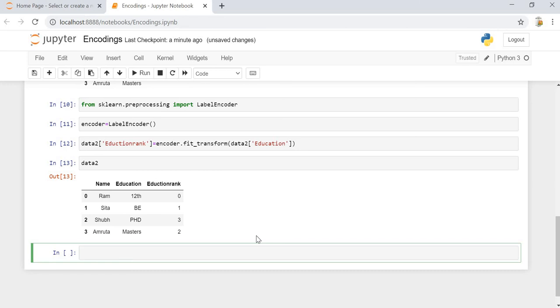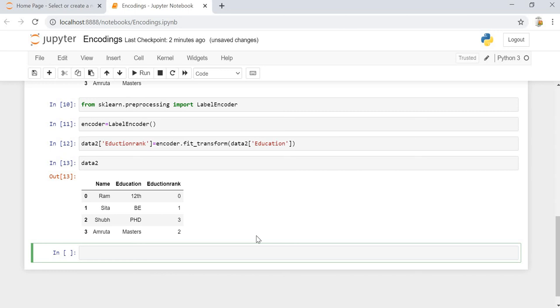Now here we will discuss another method, which is called target guided ordinal encoding. Here we take the occurrence of specific categorical data with the output. For example, let's say A is present 5 times and the Y value for each occurrence of A is 1, 2, 3, 4, 5. Then we take the average, as you have already discussed, of all the occurrences of A, and based on the mean found in all the categories, we sort them from high to low, then rank them.